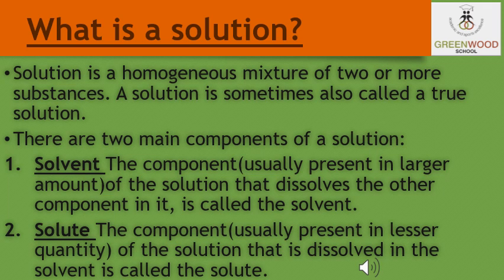Now the solution has two main components, that is the solvent and the solute. Now what is the solvent? The solvent is the component which is usually present in a larger amount in the solution. The component of the solution that dissolves the other component in it is called the solvent. For example, let us take lemonade. In lemonade, the liquid, or we can say the water, is known as the solvent, because the water is present in a larger amount. So in lemonade the water is considered the solvent.